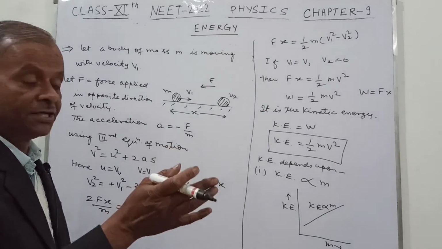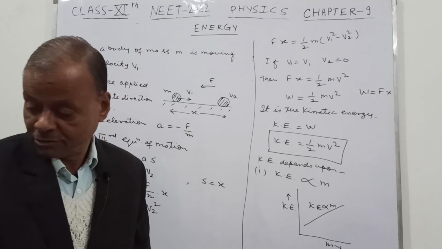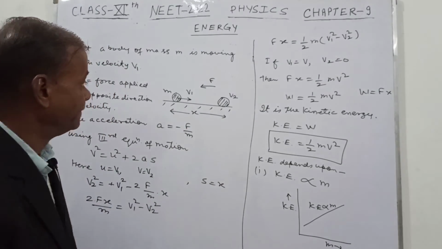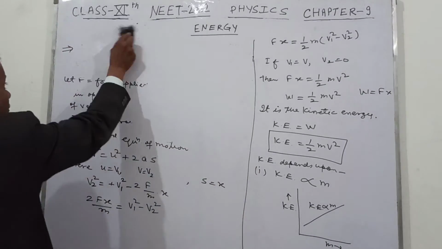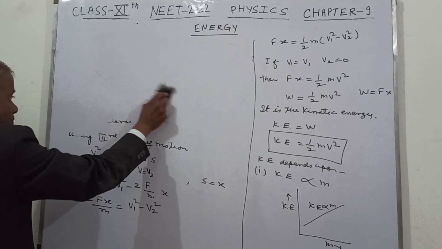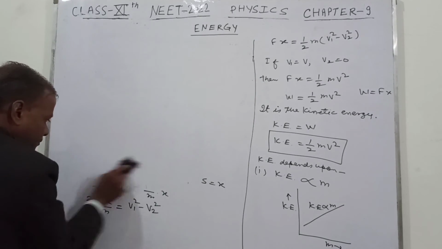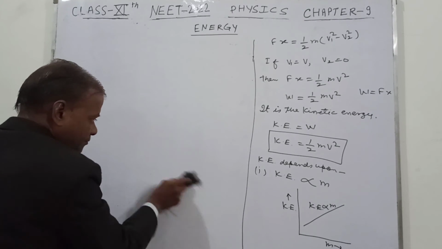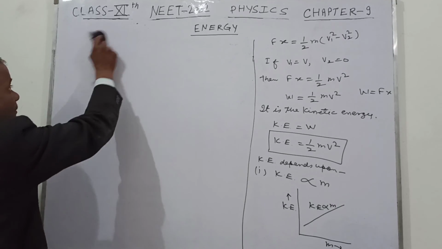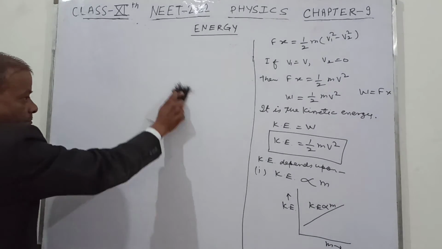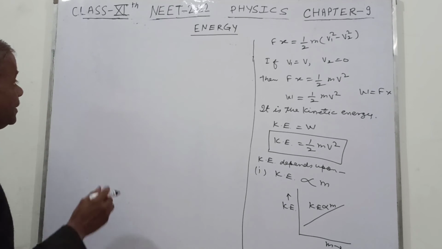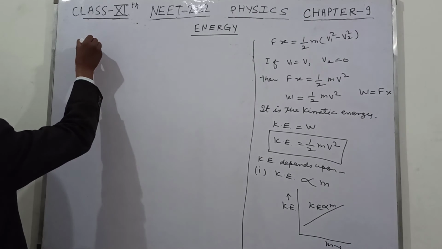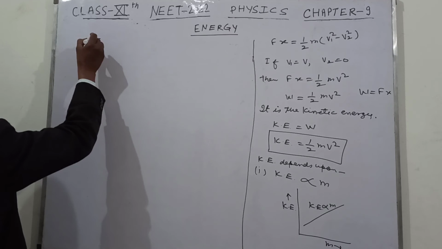Kinetic energy will increase with the increase of mass.